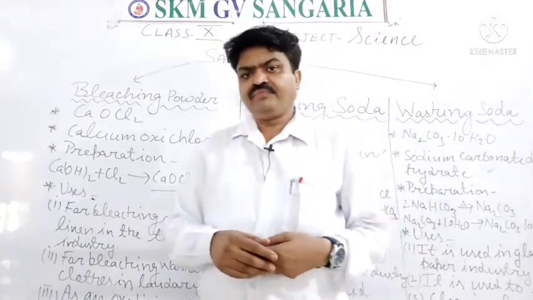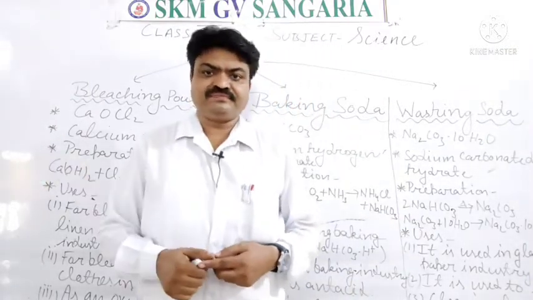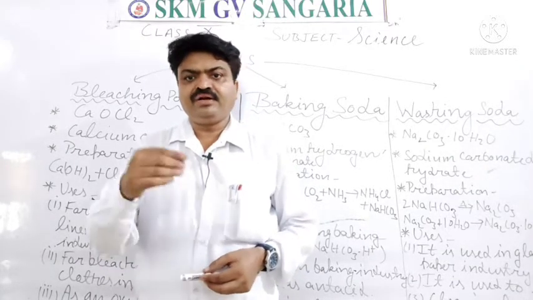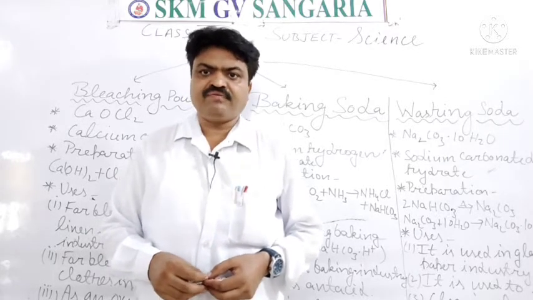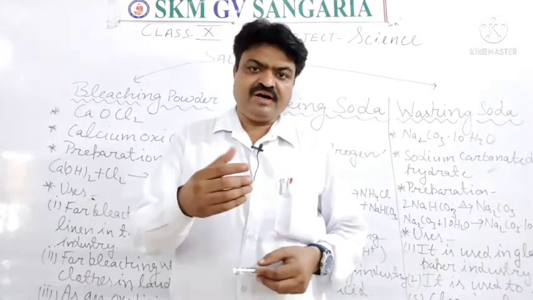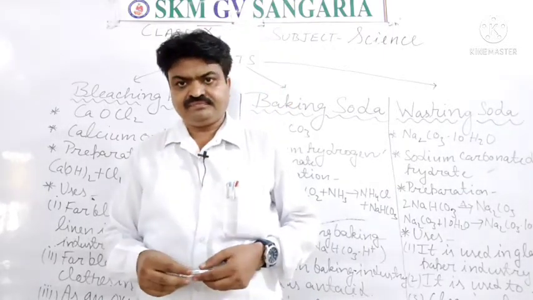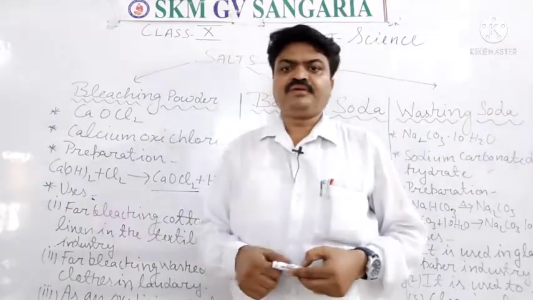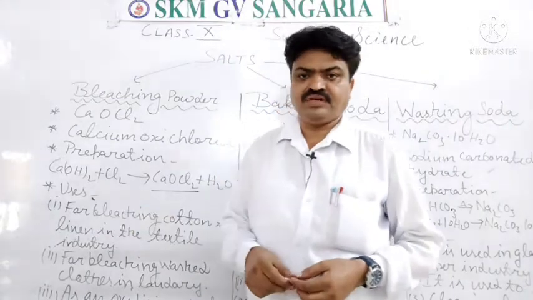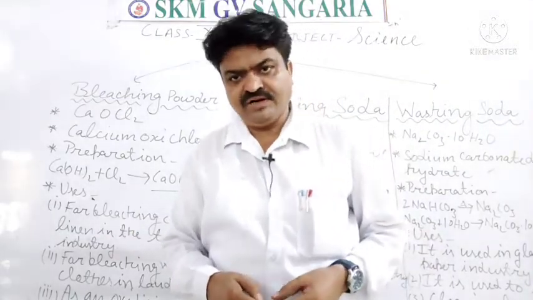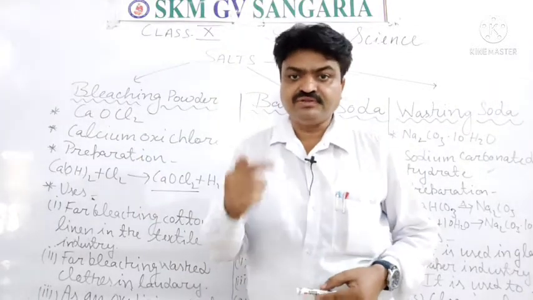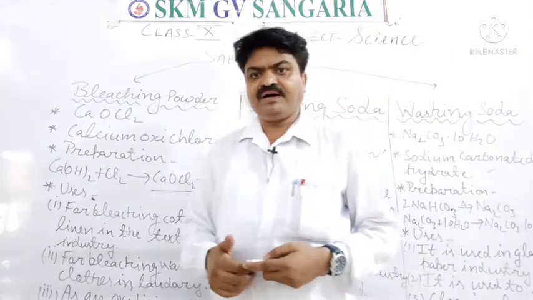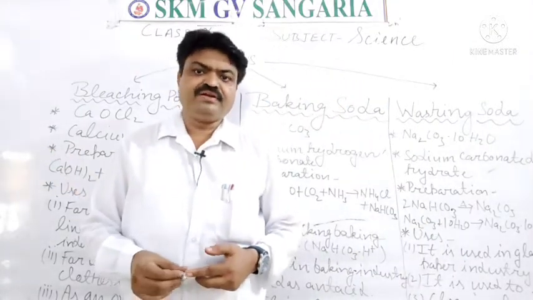Now I want to tell you the most important use of this. It is used as a disinfectant, students. Many times unknowingly pathogens, bacteria, fungi or viruses enter the water. All those bacteria or fungi are killed with the help of this particular chemical substance or salt, and it is calcium oxychloride. So calcium oxychloride is used in the water treatment plants to treat the water.